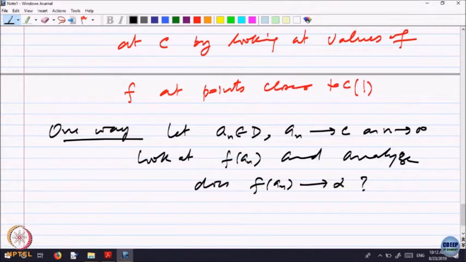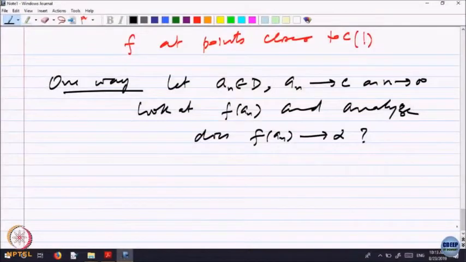So what we are saying is, look at sequences in the domain which converge to C, and look at the image sequence for those points f of a_n. If they all converge to some value, then that value could be a suitable value. As I am approaching the point C, I am approaching the value alpha, but it shouldn't happen that one sequence a_n is converging to C and b_n is also converging, but f of a_n converges to some value and f of b_n converges to some other value. Then we will be in a problem, which value is a suitable value.